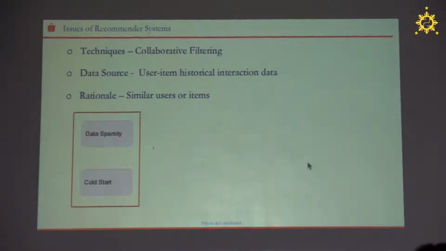Basically there are two types of collaborative filtering methods, user-based or item-based. The rationale is that similar users will have similar interests, and from the item side, users may have interest in similar items. But traditional collaborative filtering suffers from data sparsity and cold start problems.